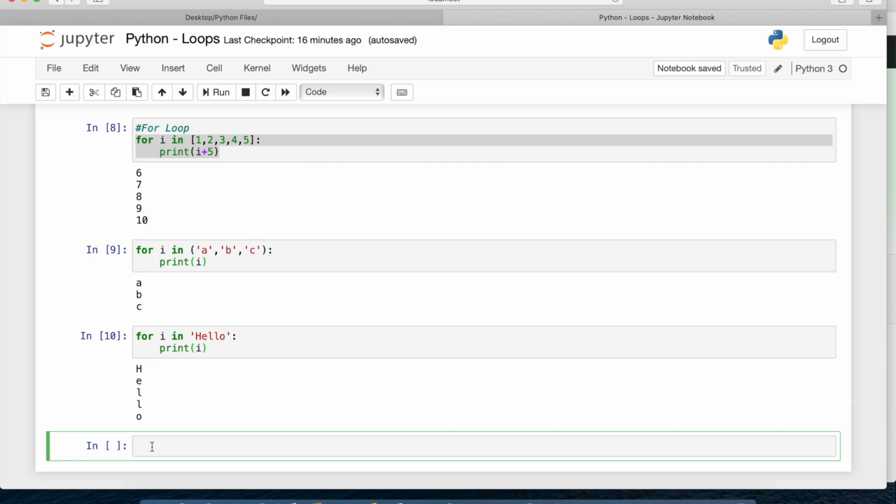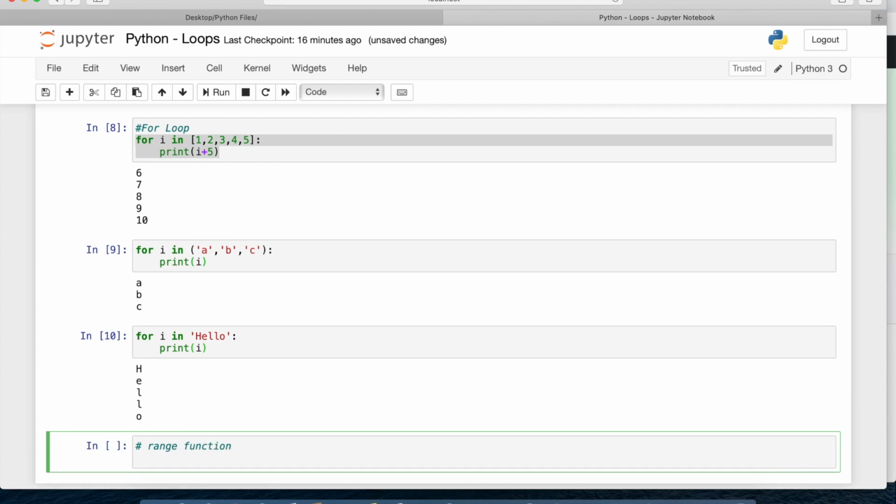In a for loop, we can also use a function called the range function. So we'll first understand this function. This function can give us some values over a particular range. So I will say range of 0 to 10. Here 0 is inclusive, 10 is exclusive. So it will give me 0, then 1, then 2, then 3, until 9, the values within a list. To check this, I'll just print this, and the value I want in a list format, so I'll just write list of this range.